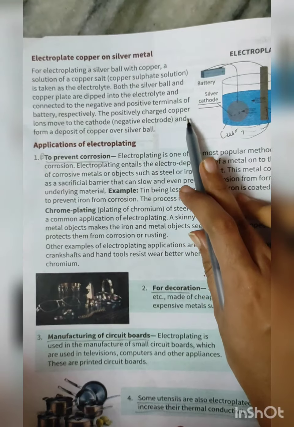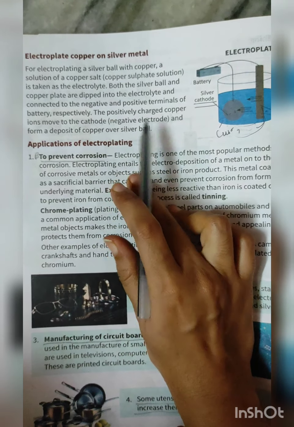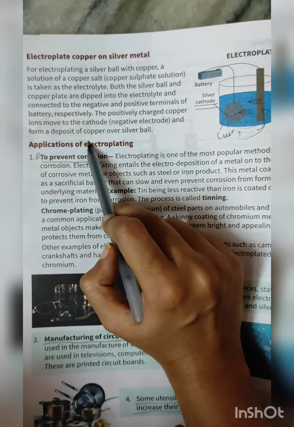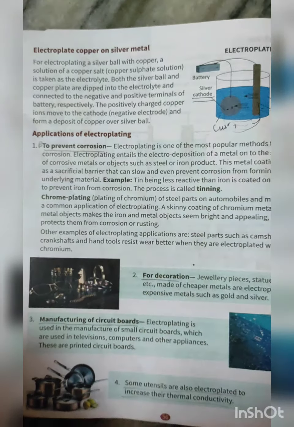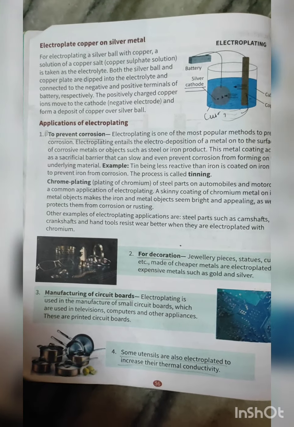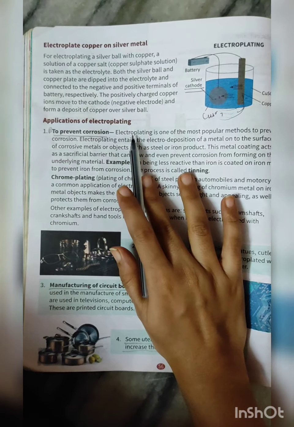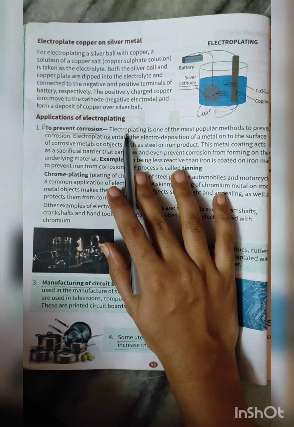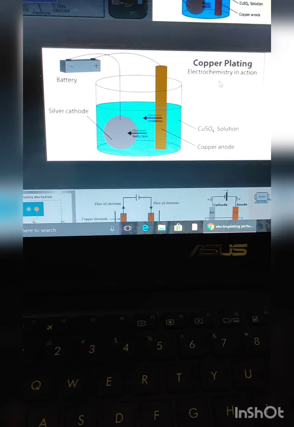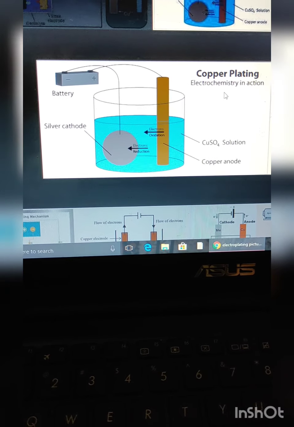The positively charged copper ions move to the cathode, the negative electrode, and form a deposit of copper over the silver ball. So this is how, my dear students, electroplating happens. Application of electroplating. Before that, I would like to show you how electroplating is done. See, always you have to remember, students,